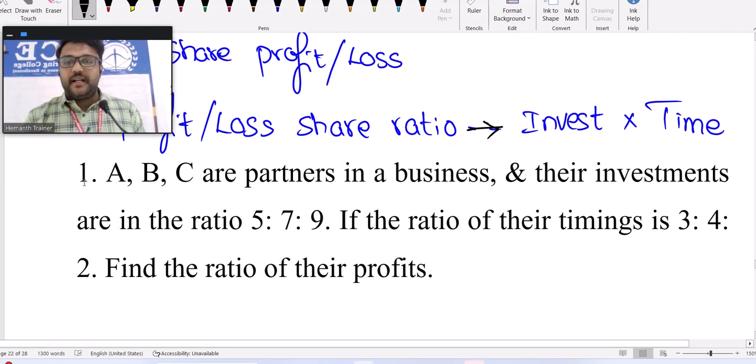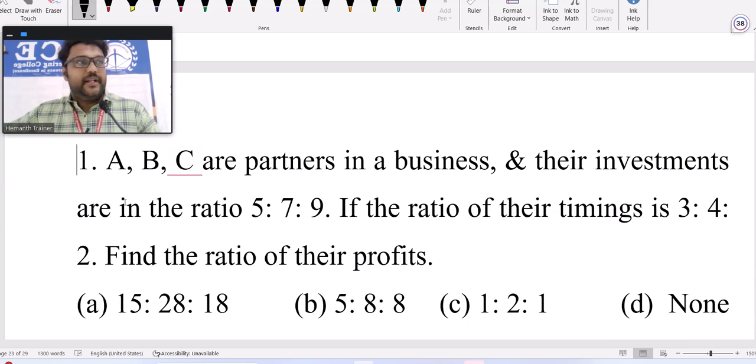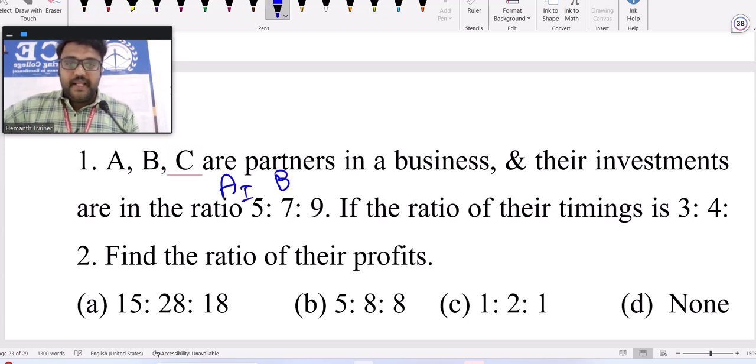If you read the question, A, B, C are partners in a business and their investments are in the ratio 5:7:9. They've not given the values, they've given the ratio directly. Timing ratio is also given. The profit ratio you need to decide. We know profit ratio depends on investment into timing. So 5, 7, 9 are A investment, B investment and C investment. Timings are A timing, B timing and C timing.